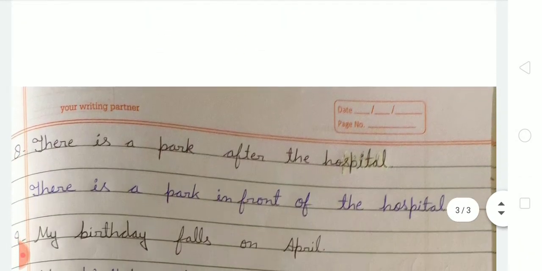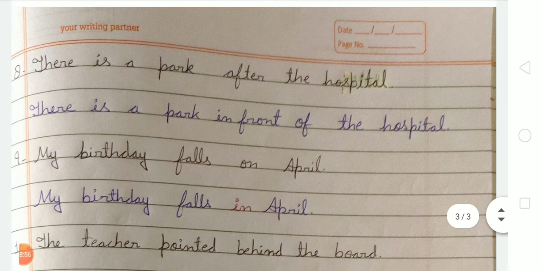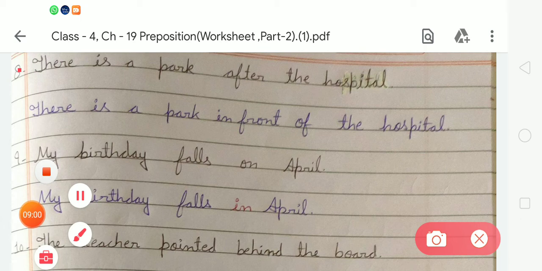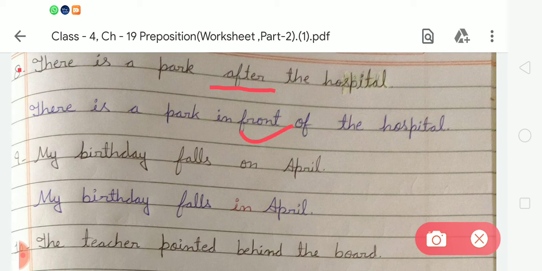Next is number 8. In number 8 there is a sentence, there is a park after the hospital. So in place of after, we have to use the correct preposition in front of. Okay, so we have to write there is a park in front of the hospital. Okay students, after doing this, now come to the next, number 9.